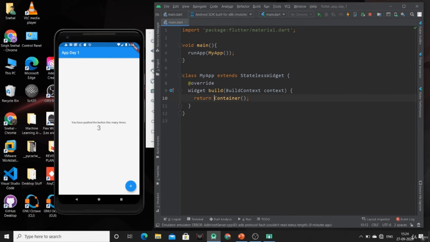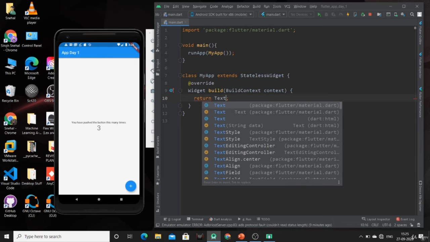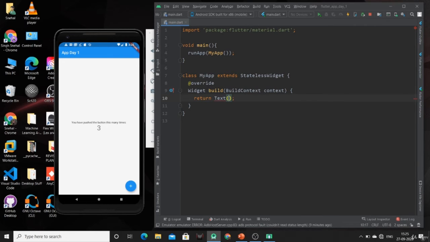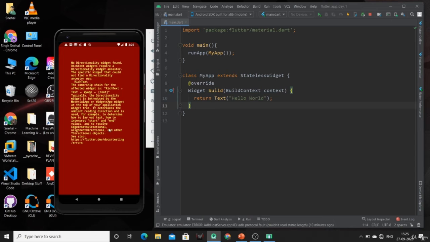First of all, we are going to print hello world. For that, we just have to create a Text widget, and inside that write hello world. Now just hit Ctrl S. Okay, this is showing an error, as the root of our widget tree can't be Text. That's why we are having this error.